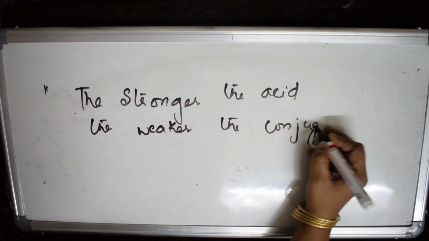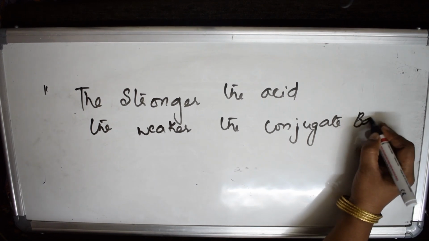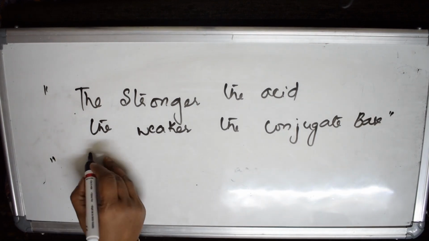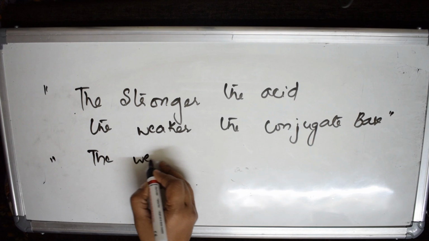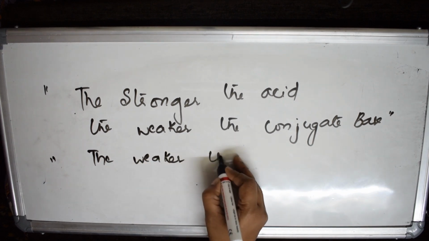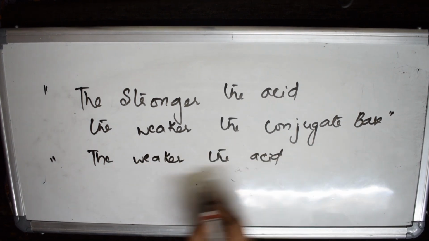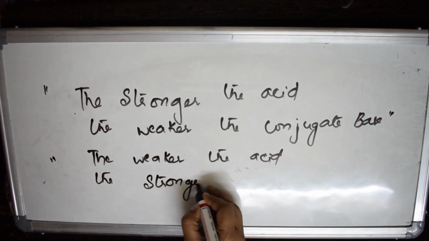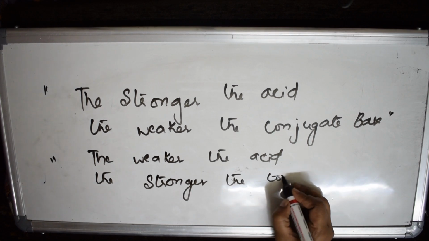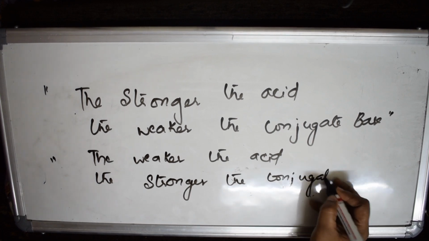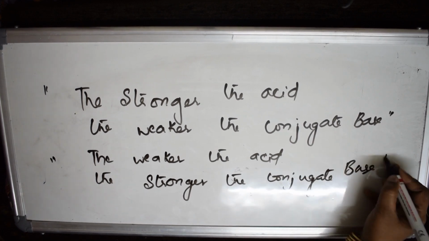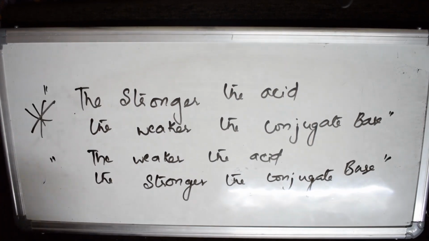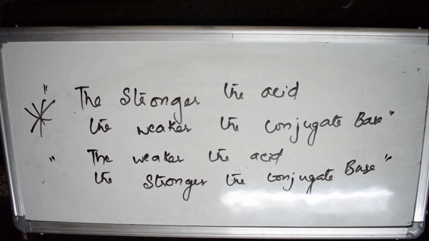Next one: the weaker the acid, the stronger the conjugate base. Remember this, very important thing for the exam. Stronger the acid, weaker is the conjugate base; weaker the acid, stronger is the conjugate base.